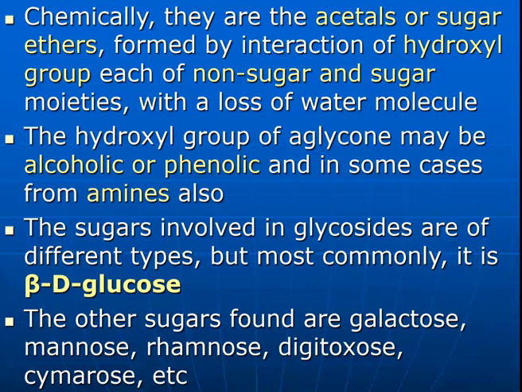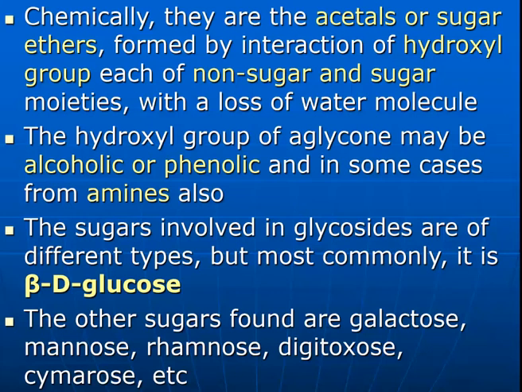Chemically, the glycosides are acetals or sugar ethers, which are formed by interaction of the hydroxyl groups of the non-sugar and sugar moieties with the loss of a water molecule, and thus the combination of the sugar moiety and non-sugar moiety takes place.